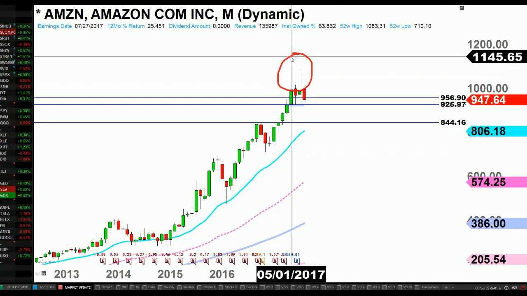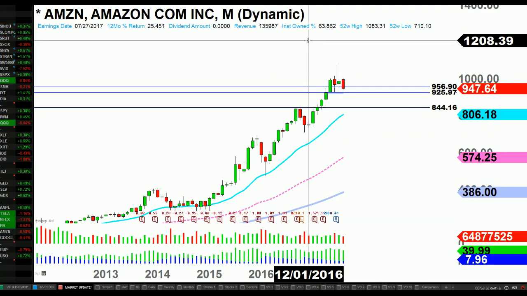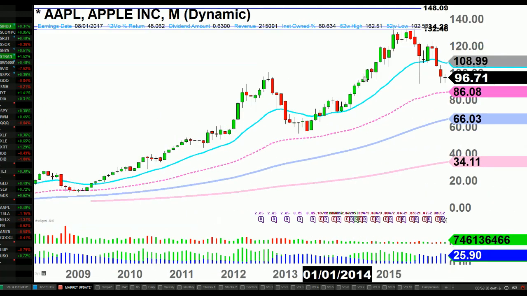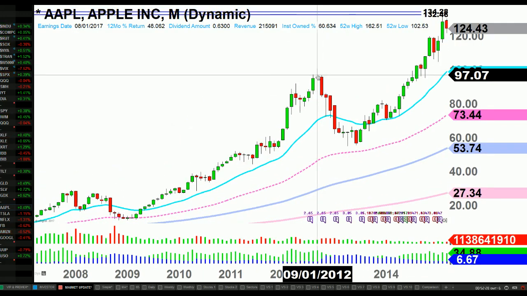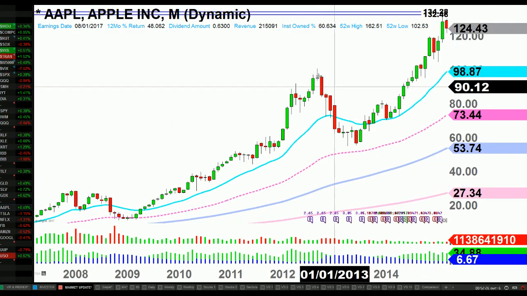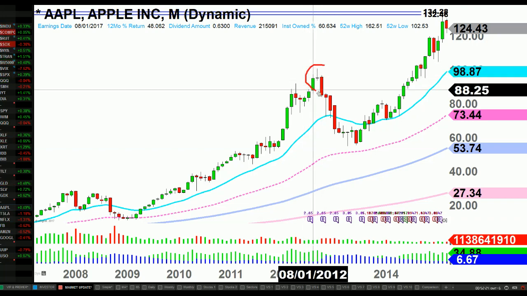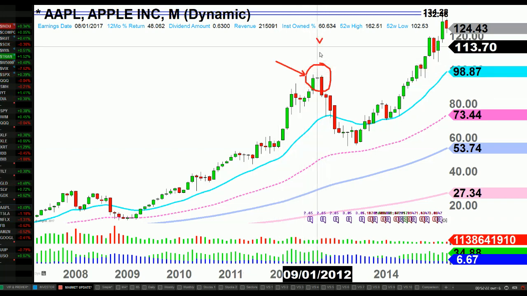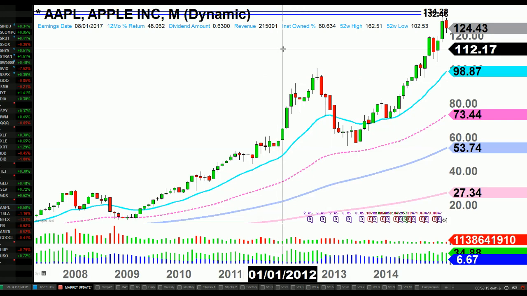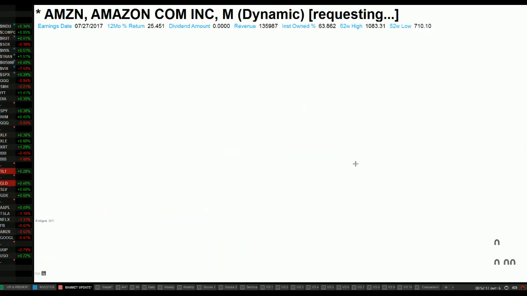Remember last time, again, this is a little bit early to judge, but Apple had an evening star reversal back in August or September 2012. You can see this is pretty much a perfect picture, like a textbook evening star. So Amazon has something similar to that.